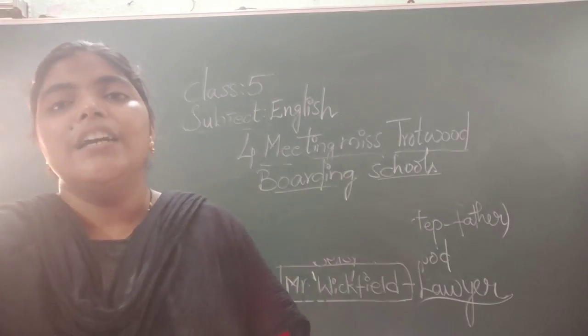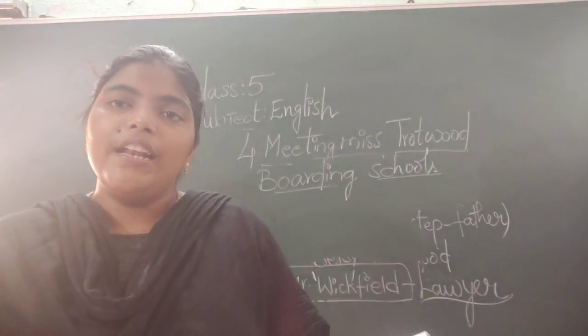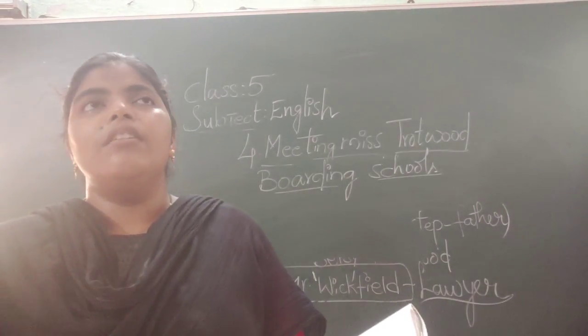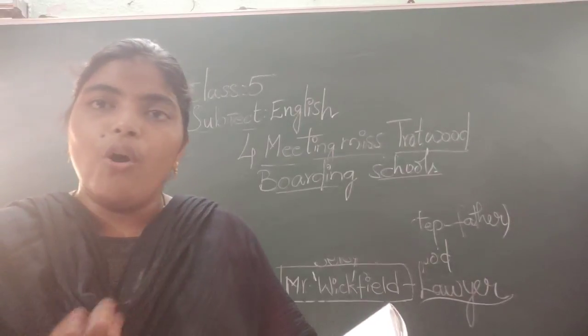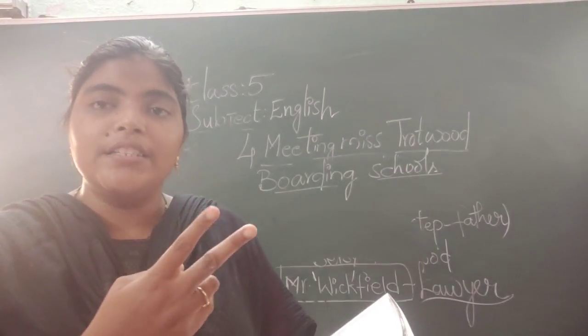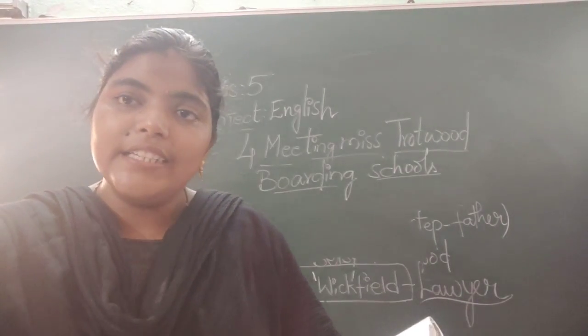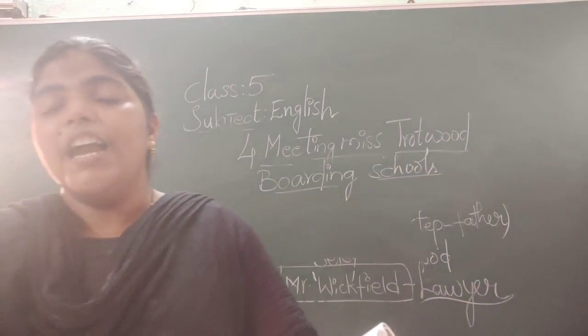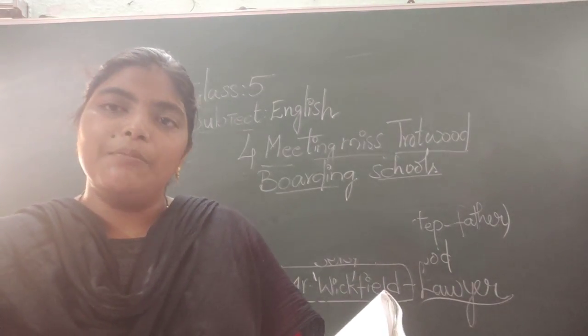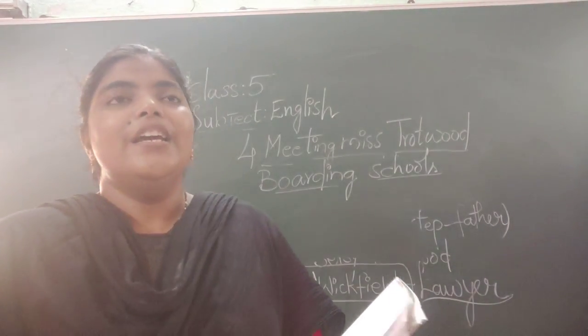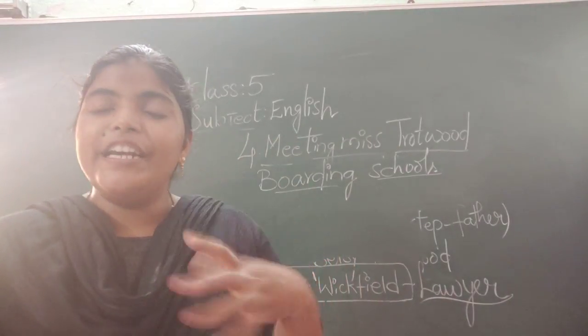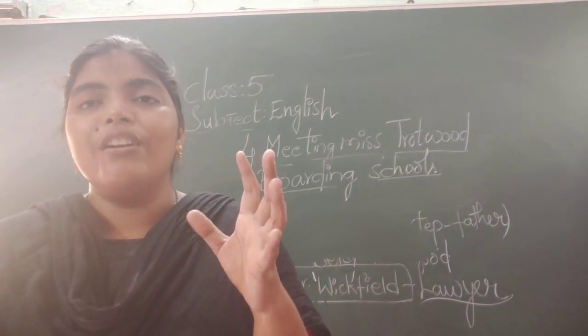In this manner, once in a month or once in two months, Trotwood used to visit this place, Canterbury, and look after the boy. While she was leaving, every time he used to cry for Trotwood.